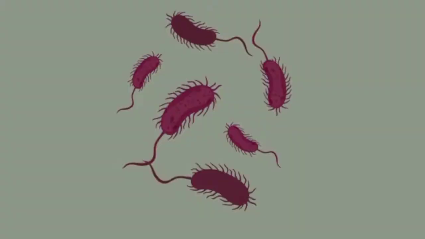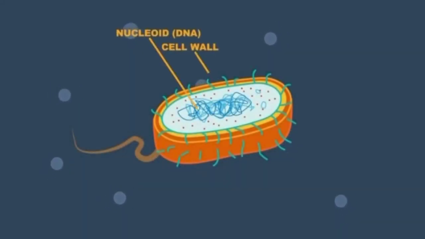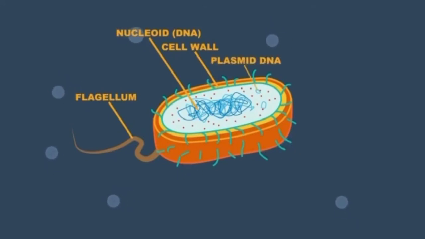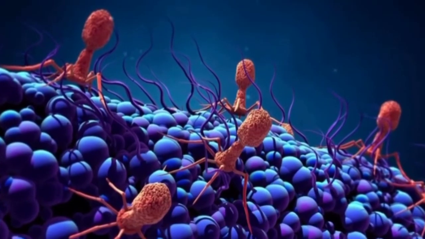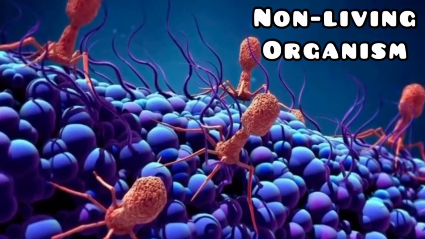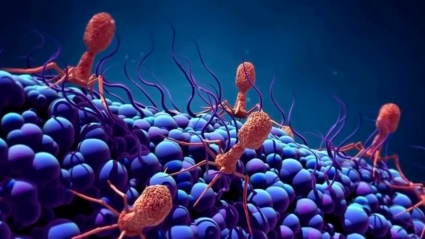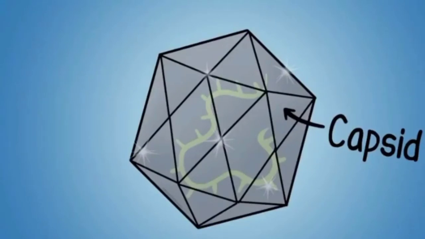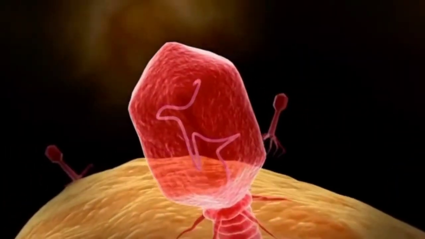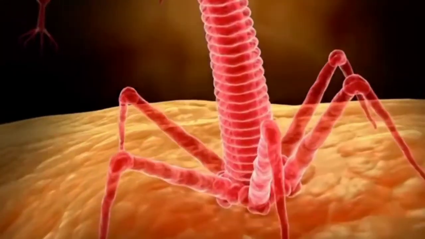Bacteria are single-cell living organisms. They have a cell wall and all the components necessary to survive and reproduce, although some may derive energy from other sources. Viruses are not considered to be living because they require a host cell to survive long-term, for energy and to reproduce. Viruses consist of only one piece of genetic material and a protein shell called a capsid. They survive and reproduce by hijacking a host cell and using its ribosomes to make new viral proteins.